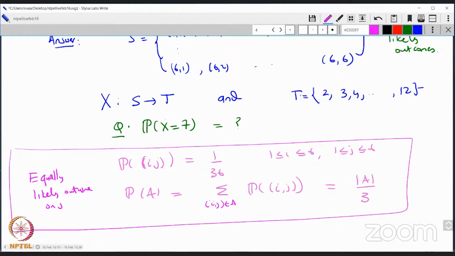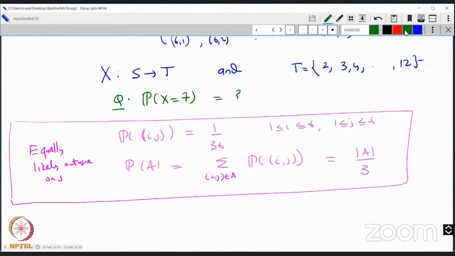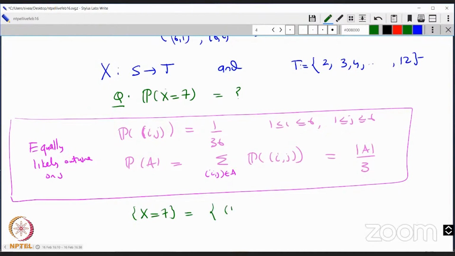So now all I have to identify, for the answer to this question, is what X equal to 7 looks like in S. Right? So you look at the event X equal to 7. This is when the dice sum is 7. That means you can start with a 1 on the first, and the second has to be a 6. That's fixed, no question about it, because the sum is 7. If the first is a 2, the second has to be a 5. If the first is a 3, the second has to be a 4. The next is a 4, the next has to be a 3. And if it's a 5, it has to be a 2. And let me just move across. So this is a little bit easier.